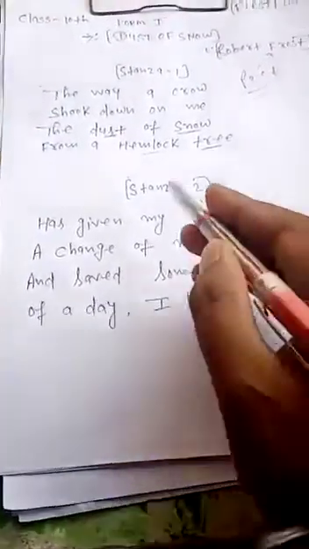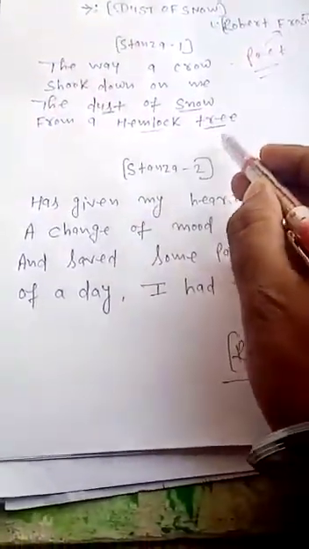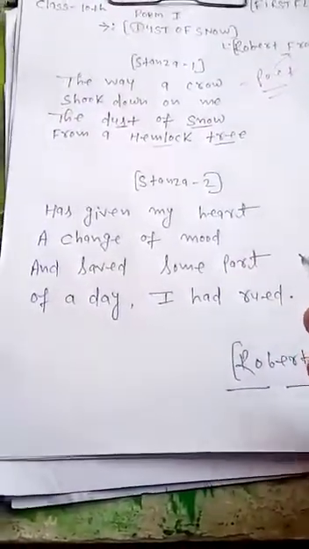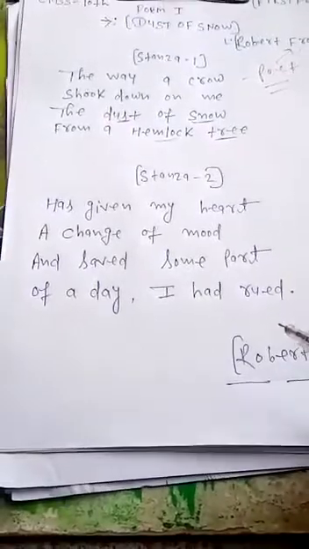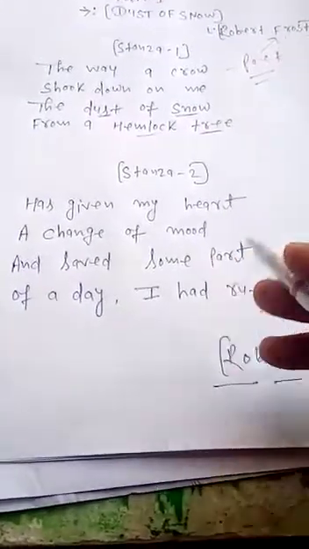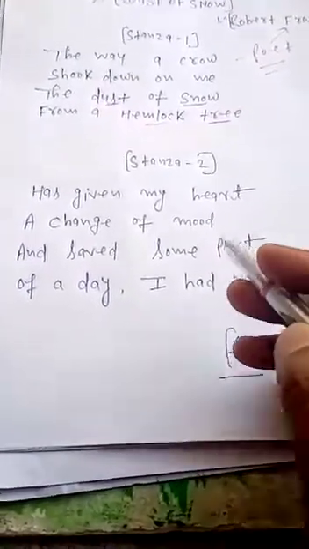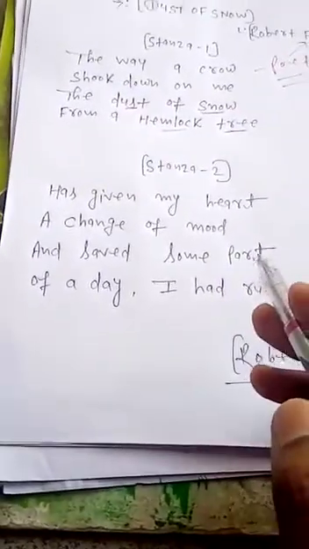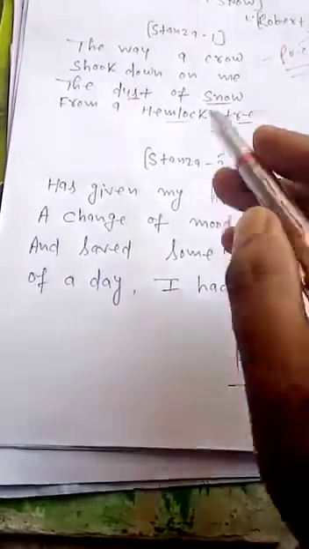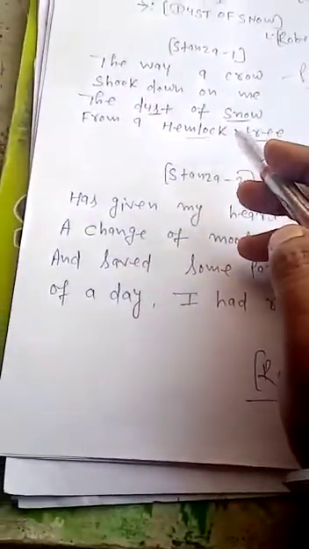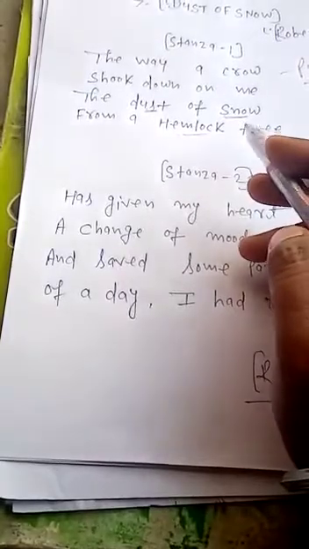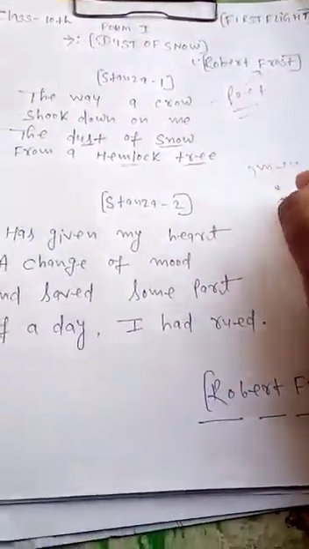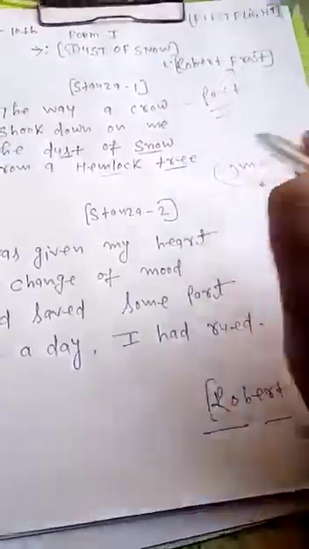And do you know, the hemlock tree and the crow, both are thought of as omens. People don't feel that they are good. Both the hemlock tree and the crow are the symbols of omen.